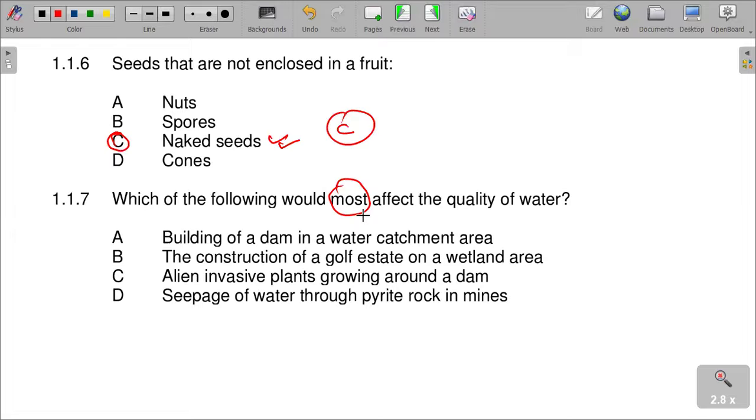Seepage is the movement of water underground, and it can drain from the rocks in the mine. The quality of water can be affected by leakages of chemicals used in the mine, which contaminate the water. This can be a toxic substance or chemical which enters our water resources. Hence, D can be the best answer there.